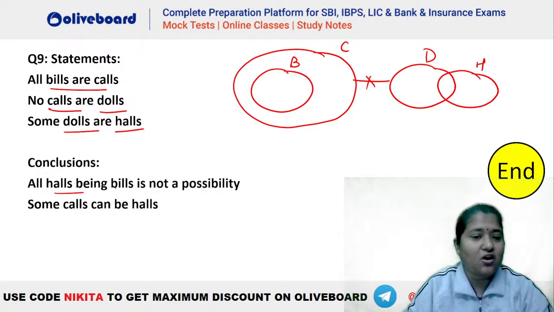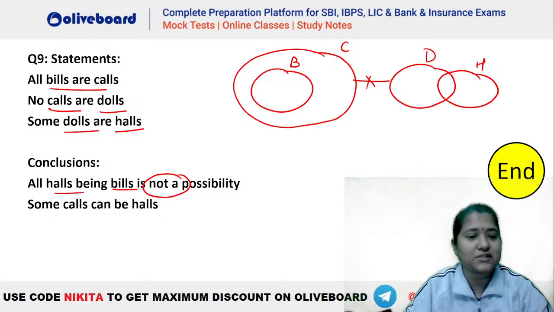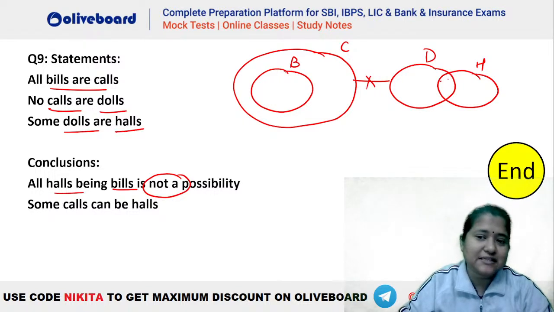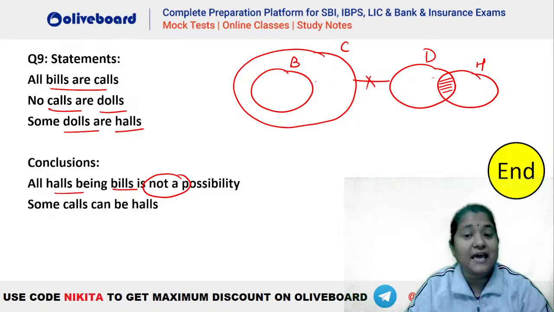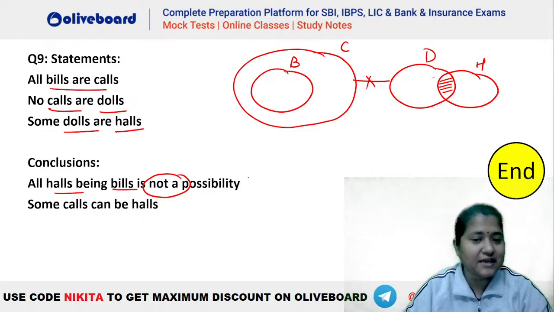First conclusion, all halls being bills is not a possibility. So again we have a not a possibility word, we will check if it is a possibility. Can all halls being bills be a possibility? You can see there is a common portion of H and D which can never be a part of C. Hence it can never be a part of B also. So all hall being bill is a possibility is wrong. That means not a possibility will be right, isn't it?